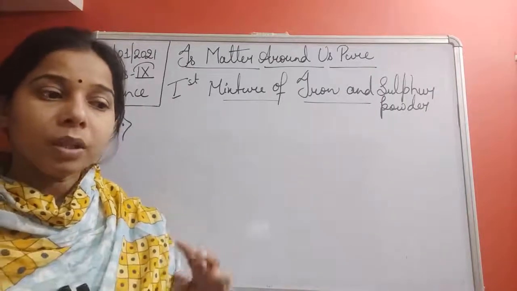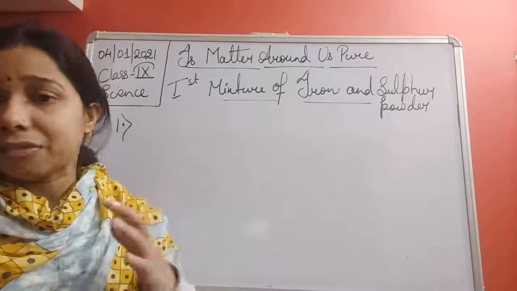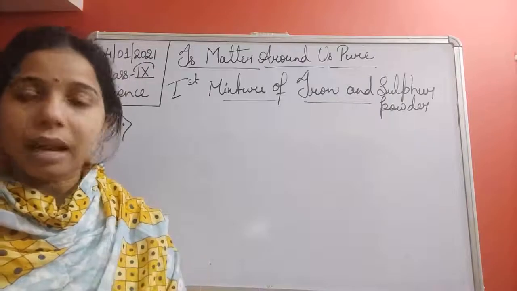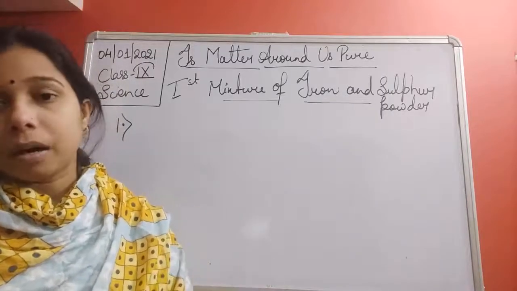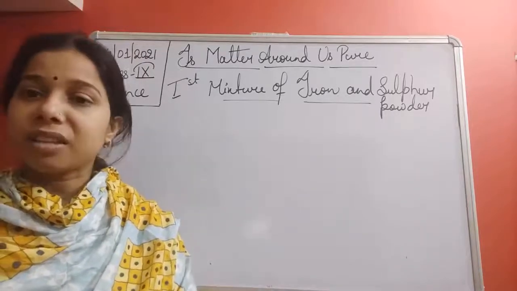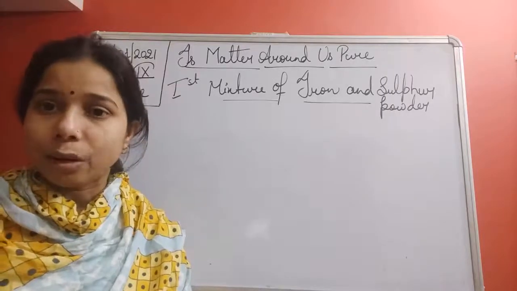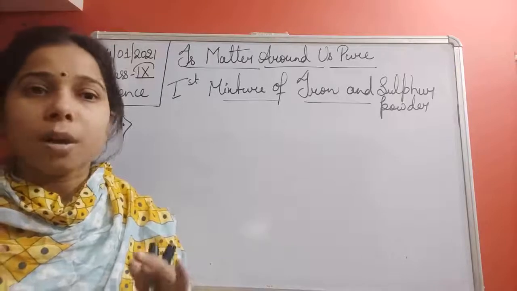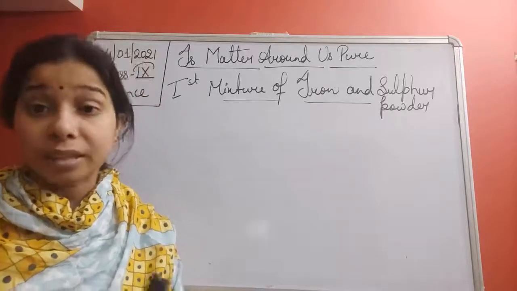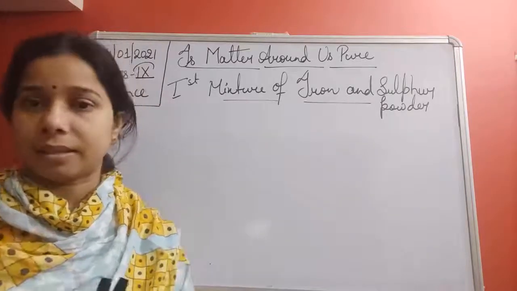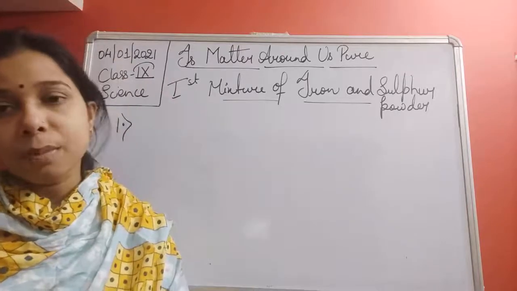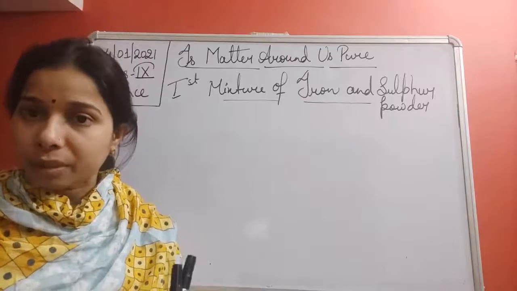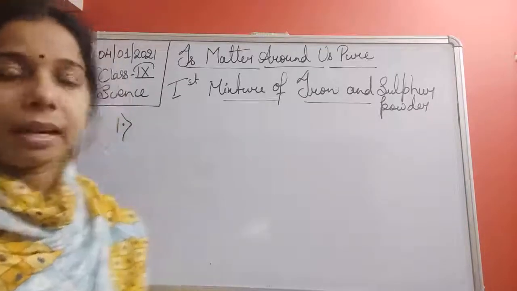We will go to the ratio and the mass and everything later on. Now, is it possible for us to separate these two components from each other? Let us try to understand this one.